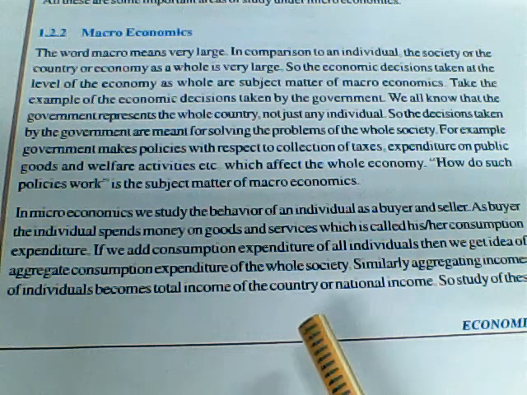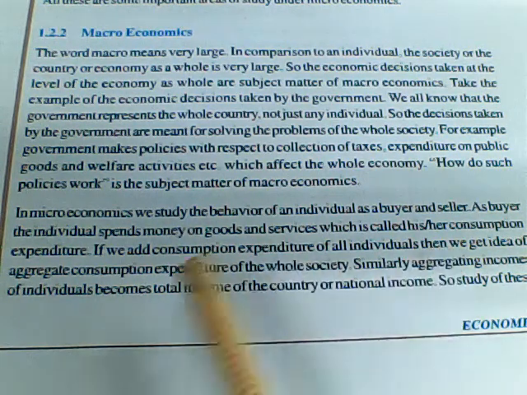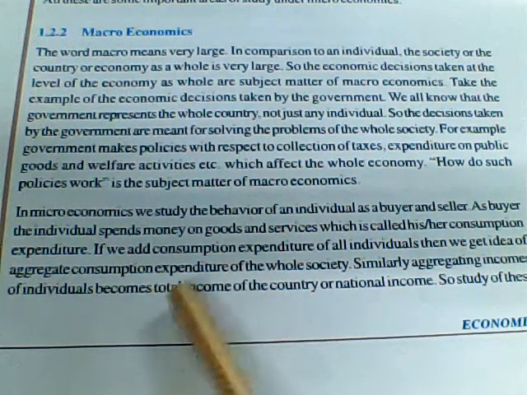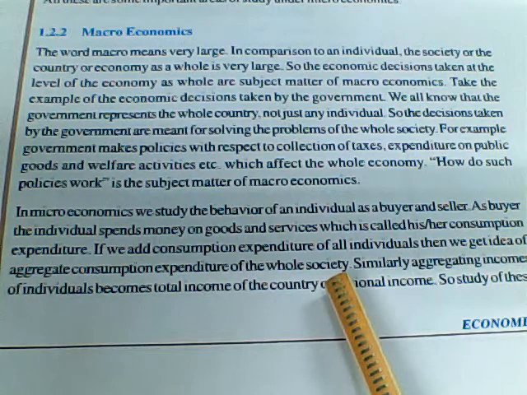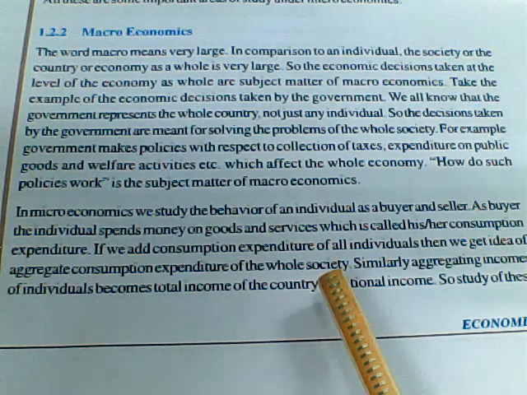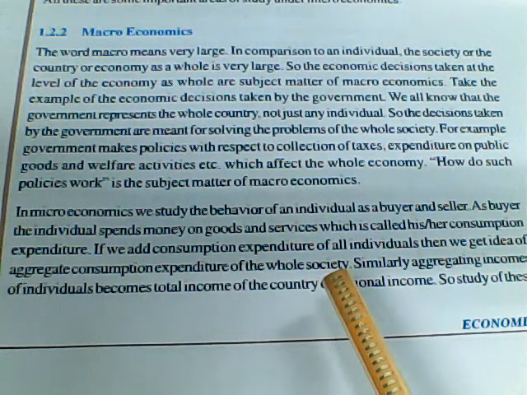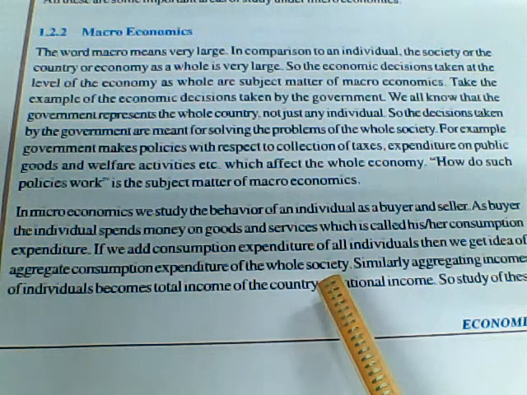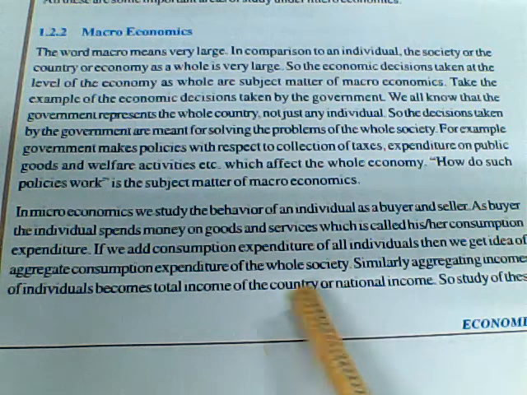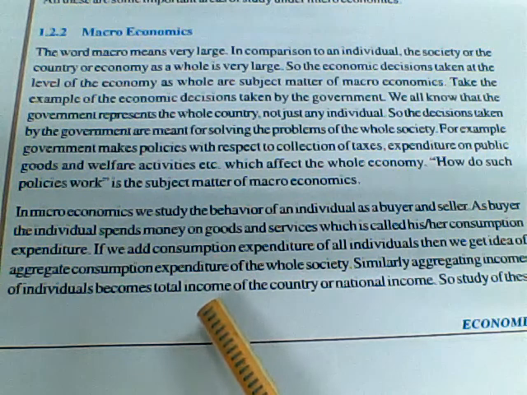If we add the consumption expenditure of all individuals, then we get an idea of the aggregated consumption expenditure of the whole society. Unlike me, there will be many other people. I want milk, someone wants tea, someone wants coffee, someone wants rice, someone wants spices, and there will be so many things that we will put together to get the expenditure, because every product has its own price.